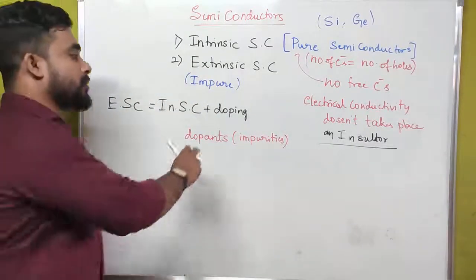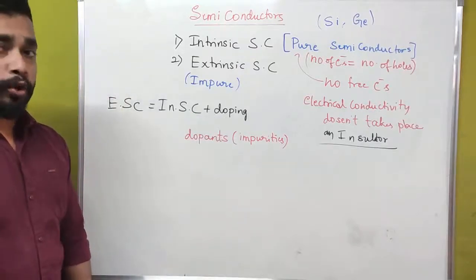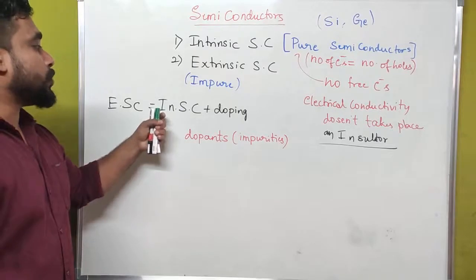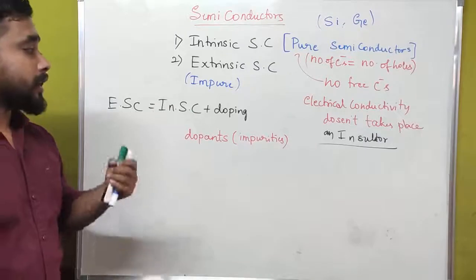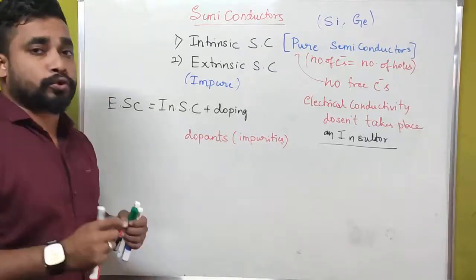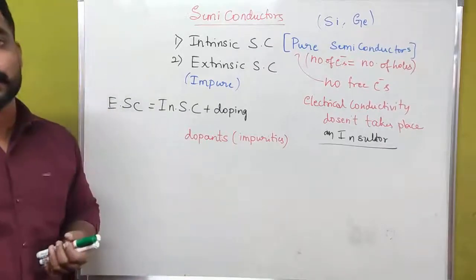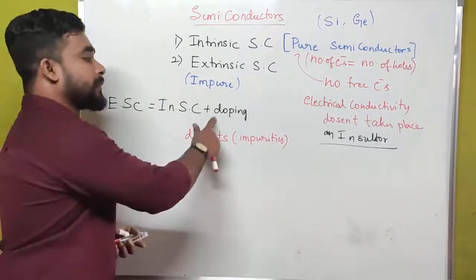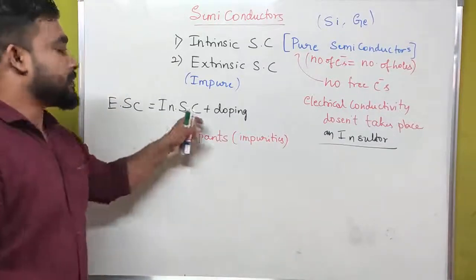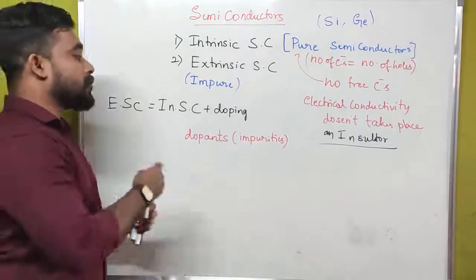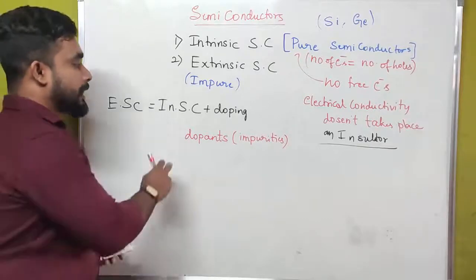Here doping means the concept of adding these dopants to the intrinsic semiconductor is called doping. If we are doing doping to the intrinsic semiconductor, then we will get extrinsic semiconductor. Here the doping atom should have a size nearly equal to the intrinsic semiconductor atoms. Then only the doping takes place very easily, otherwise it is impossible. Please understand what I am saying.